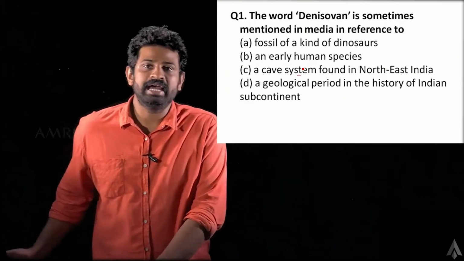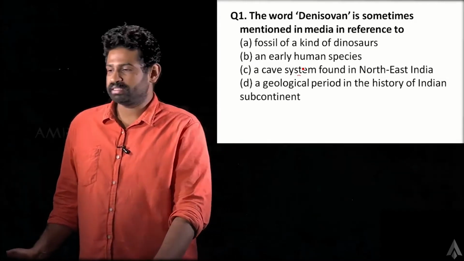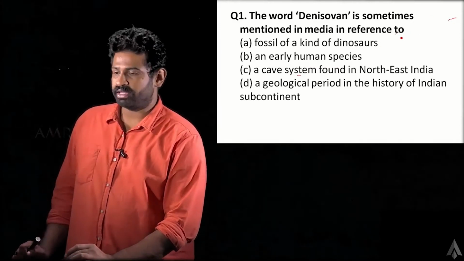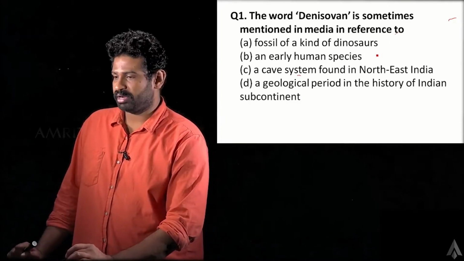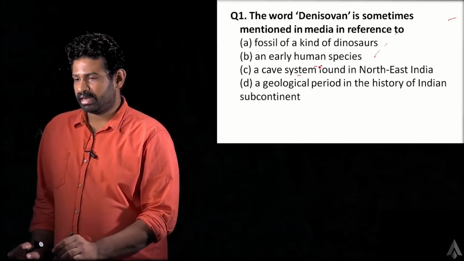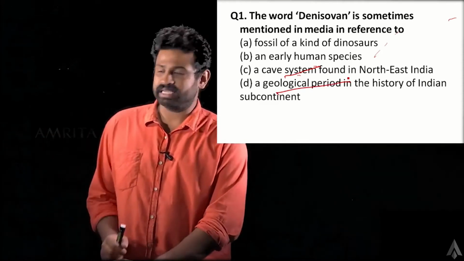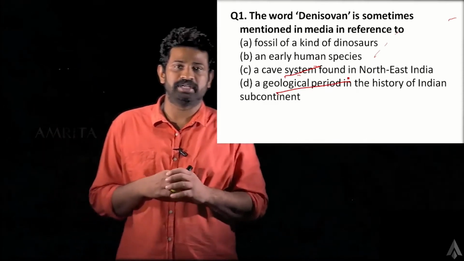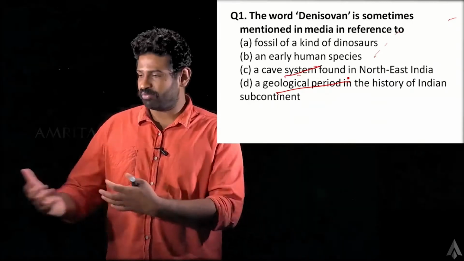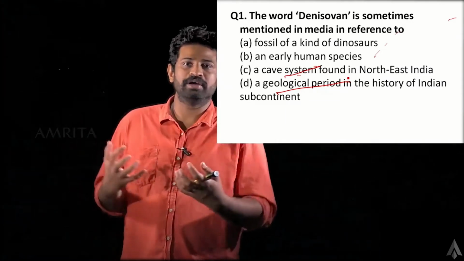So, this was a question that would have caught many by surprise. The question is: the word Denisovan, sometimes mentioned in media in reference to what does it mean? One statement is it's about a fossil of a kind of dinosaur, another is that it's an early human species, then next says it's a cave system found in Northeast India, then it's about a geological period in the history of the Indian subcontinent. So these are the four options. We will try to recall all the relevant information that we can associate with each of these terms and find out which fits our memory or our logic best.